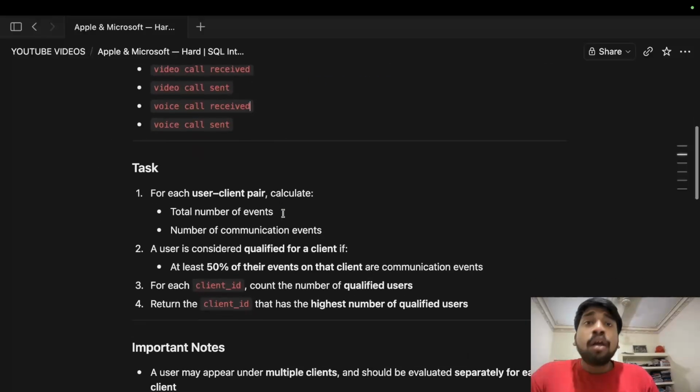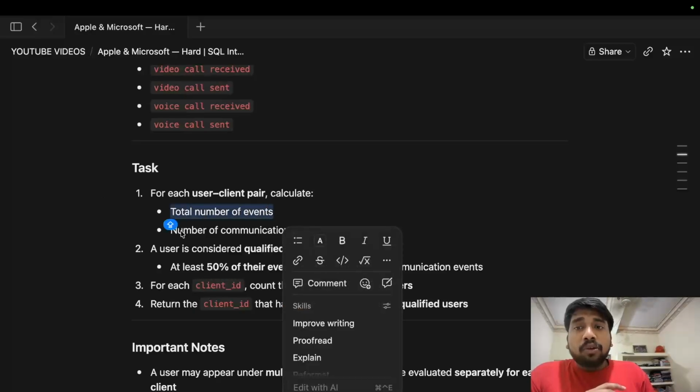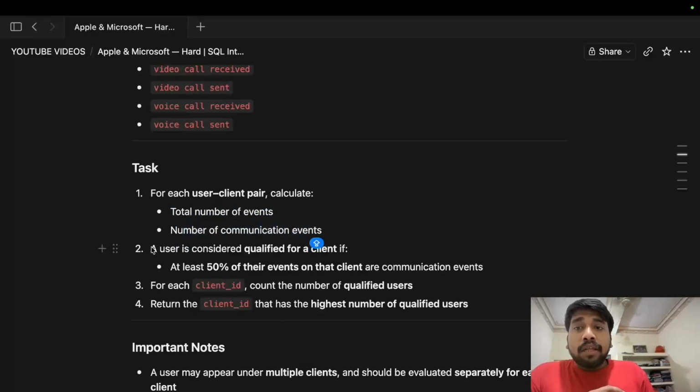Okay. Now, what is our task? What do we have to do? For each user client pair, as we know that for each row there is a user and a client, calculate the total number of events and the total number of communication events. Then we have to calculate the total number of qualified events. What are qualified events? At least 50% of the events are communication events.